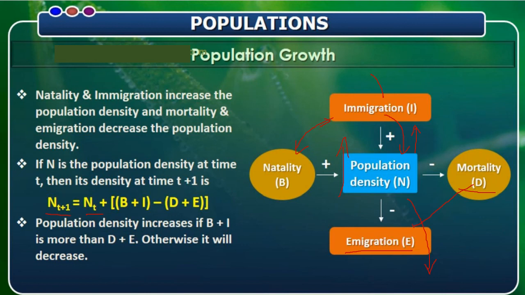So here the population density increases if B plus I is more than D plus E. If D plus E is more, the population decreases. So B plus I increases the population, and D plus E decreases the population. B plus I minus D plus E gives the population density. So here we get the population density at a particular time. So that is the meaning of this formula.